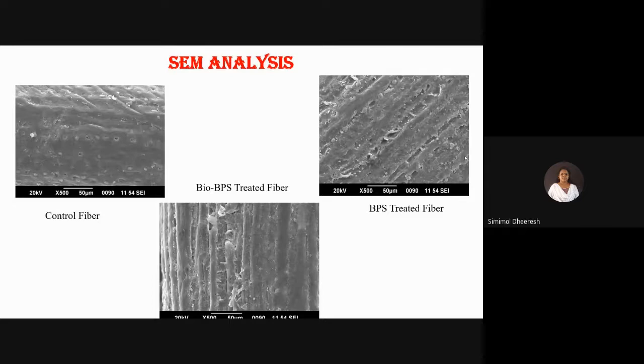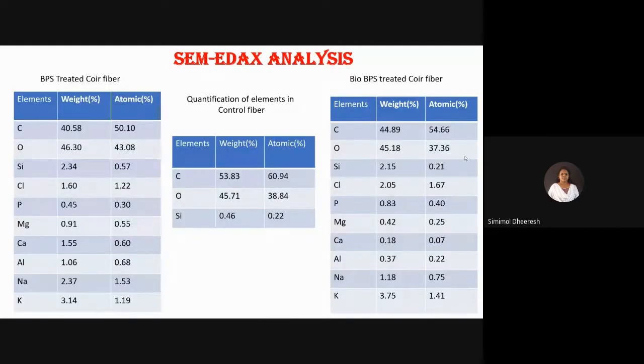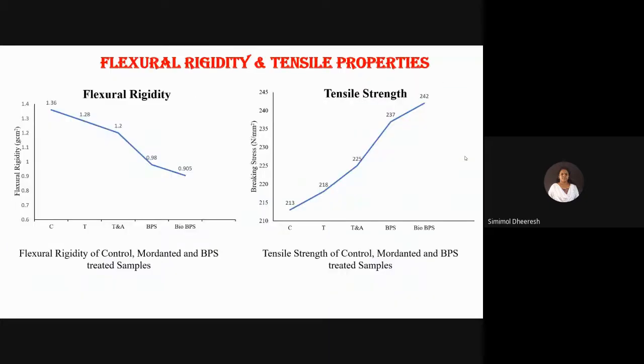In the EDAX result, quantification of elements: the control sample gets carbon, oxygen, and silicon, whereas BPS-treated fiber and bioenriched BPS-treated fiber get chlorine, phosphorus, magnesium, calcium, aluminum, sodium, and potassium. So that inorganic and chlorinated sample imparts fire retardancy in our resulting fiber.